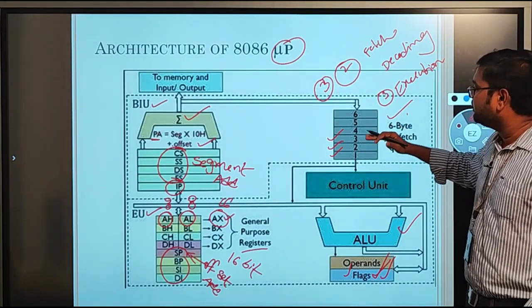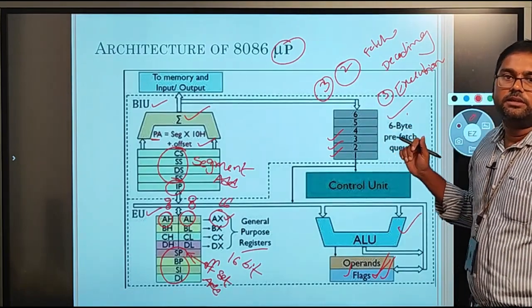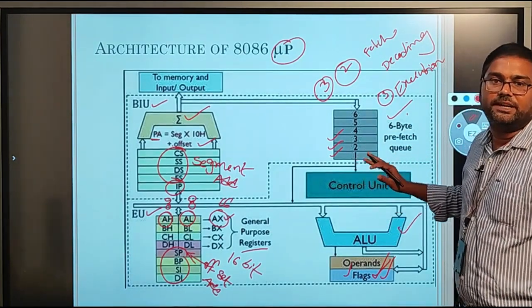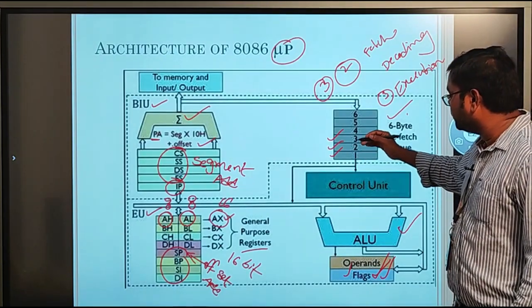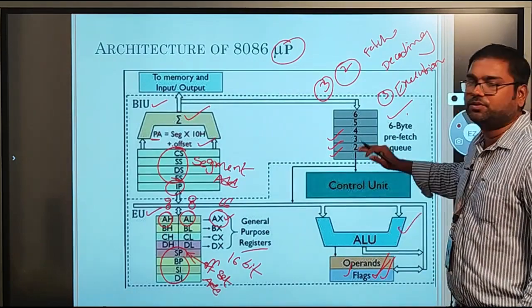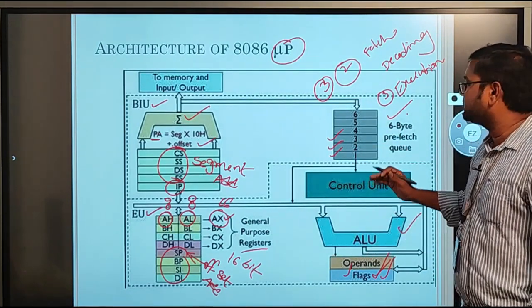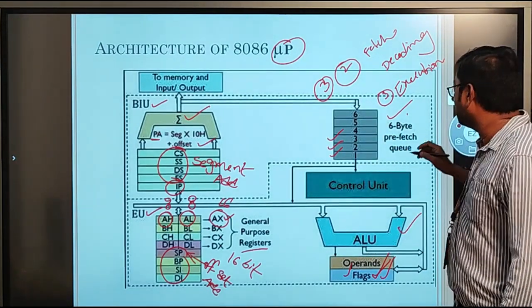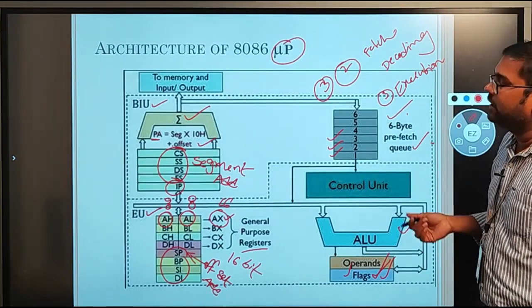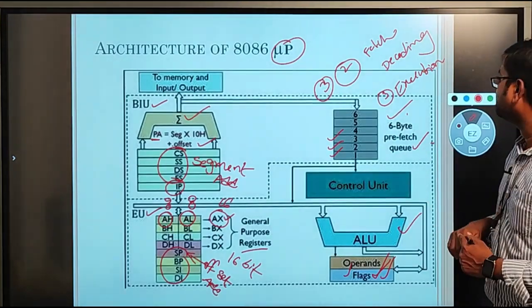That means it can store the complete 6 bytes of information. If the first instruction is already executed and our execution is completed, then the second instruction from the queue will go to the execution unit. Then the ALU will start executing the second instruction. Like this, the instructions will wait in this queue. So this is the 6-byte queue. So this is about the complete architecture of the 8086 microprocessor.